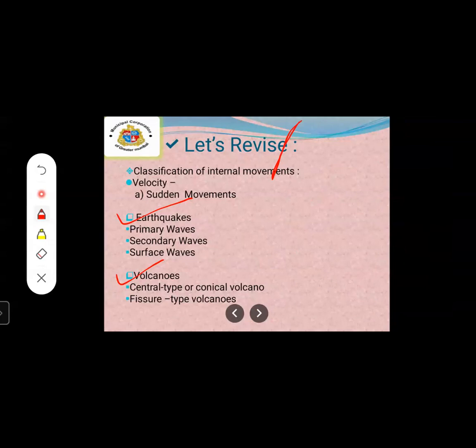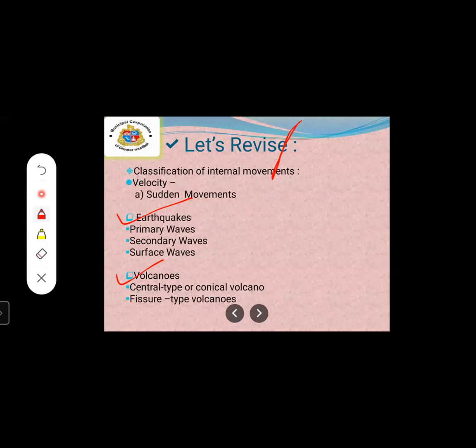This procedure is known as volcanic eruption. In a volcanic eruption, the water vapor, ashes, and various types of poisonous and inflammable gases are thrown out, and the molten material is known as lava.